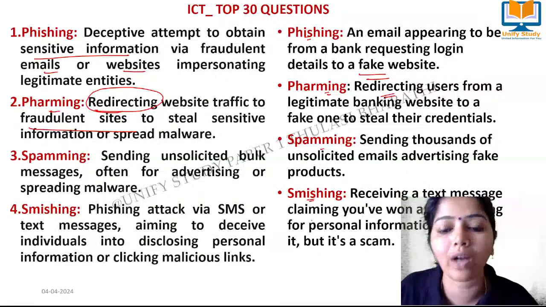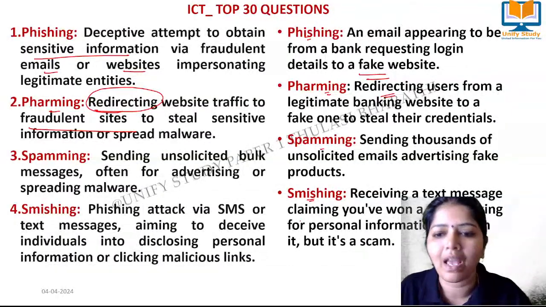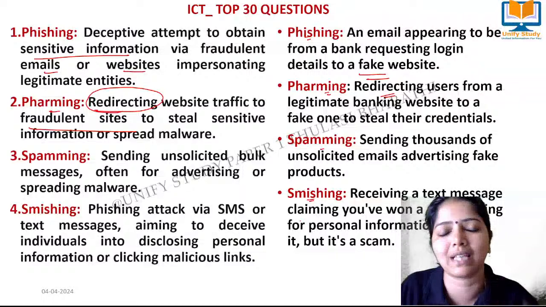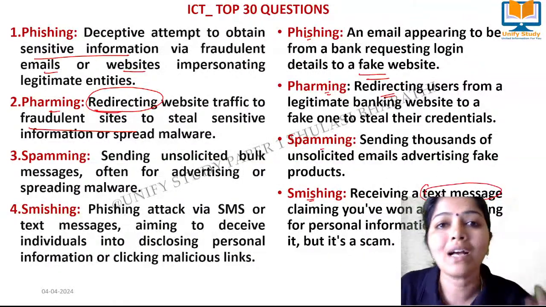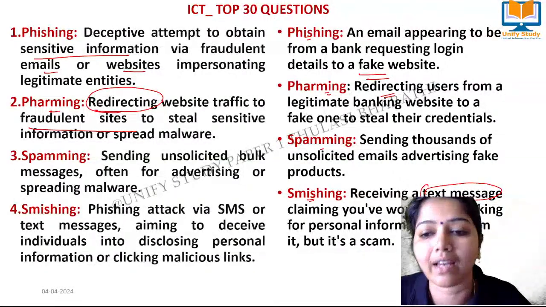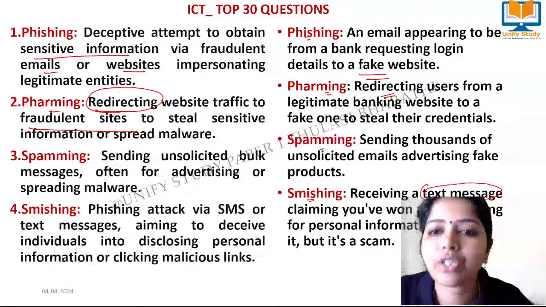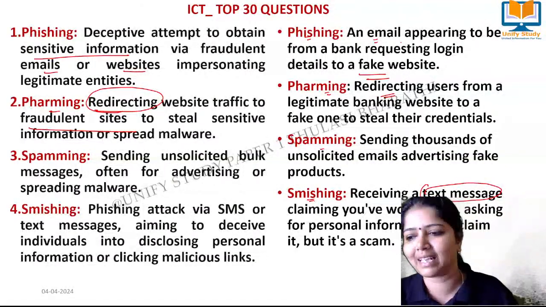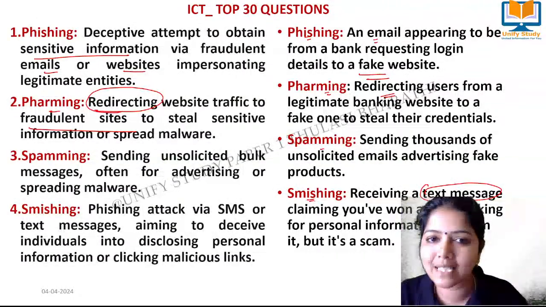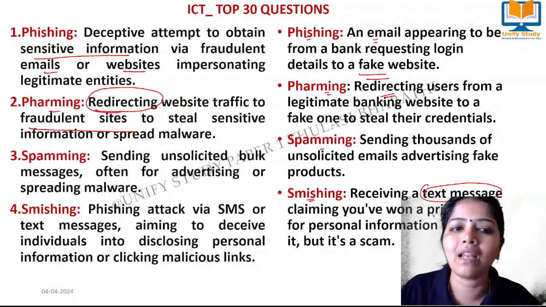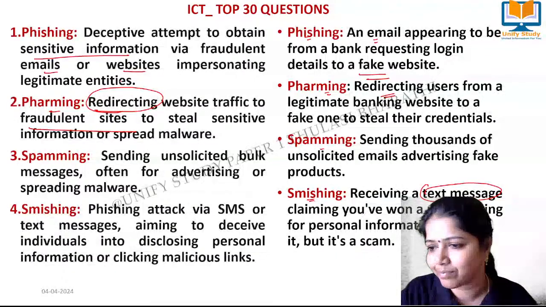And smishing is what? Whenever you get an SMS that you won 1 crore rupees, 10 crore rupees, and you give your bank details, the amount will be debited, right? That is called smishing, through a text message. Underline the words very clearly: through a text message. Whenever I get it through a text message, we call it smishing. Phishing is by means of email. Learners, yes, phishing is also identifying the fraudulent. But see here, this fraudulent email takes me to get hacked.